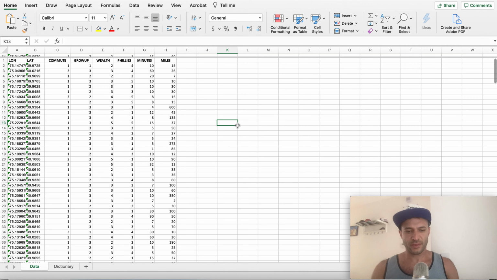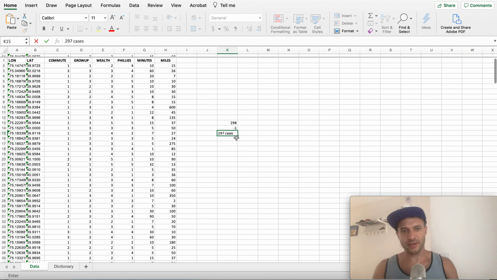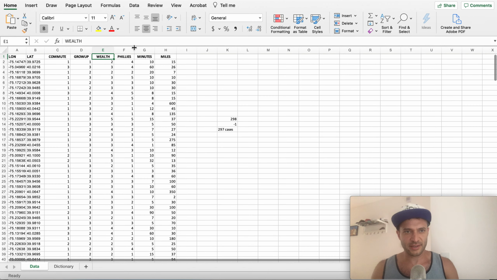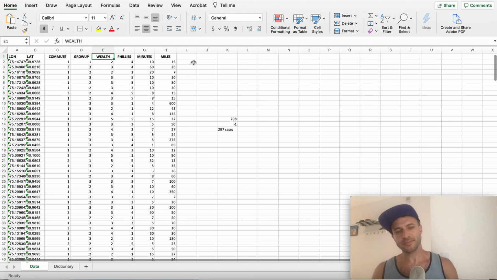So 298, and we subtract 1 for the header, so there are 297 cases here, or 297 people that were interviewed. Each one of these columns represents a different question that was asked. What those questions were and what those categories mean are in the dictionary tab.